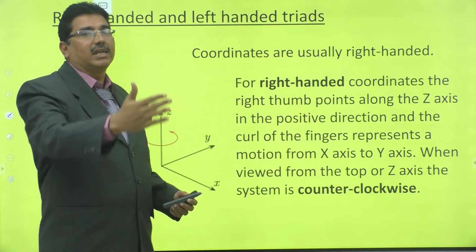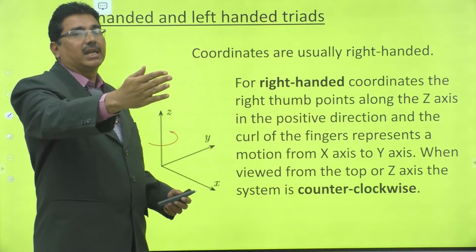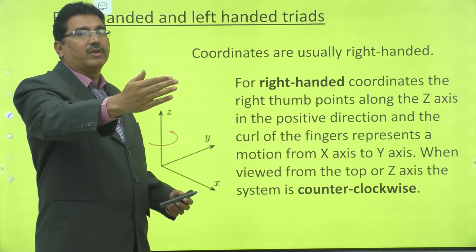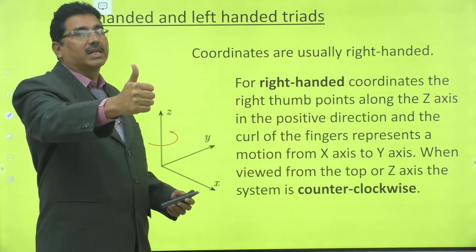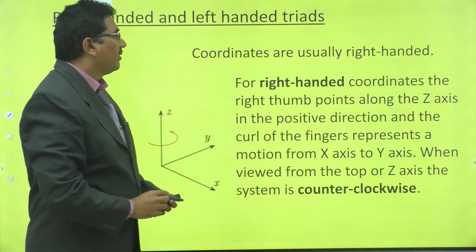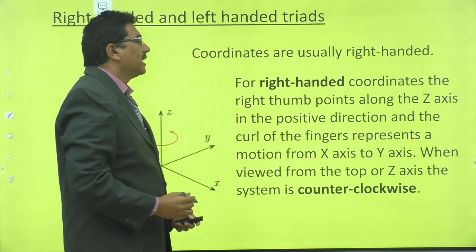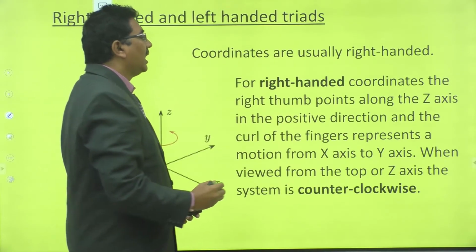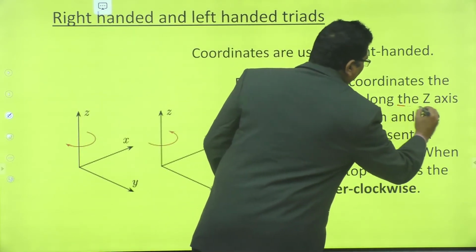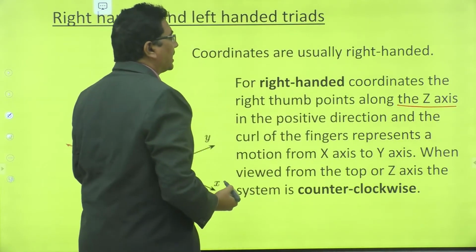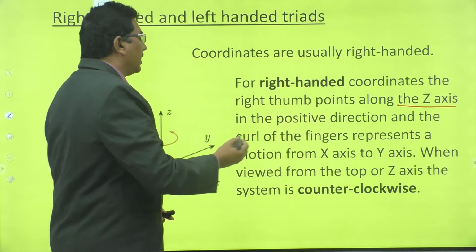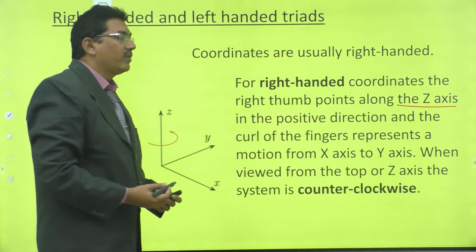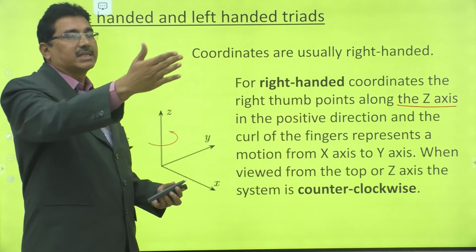See once again, suppose we take a right hand. We curl the fingers of the right hand, and the right thumb moves in the upward direction. For right-handed coordinates, the right thumb points along the z-axis in the positive direction, and the curl of the fingers represents a motion from the x-axis to the y-axis.